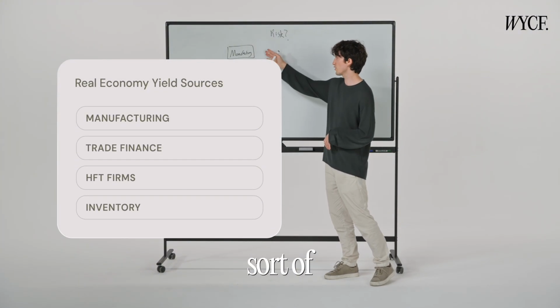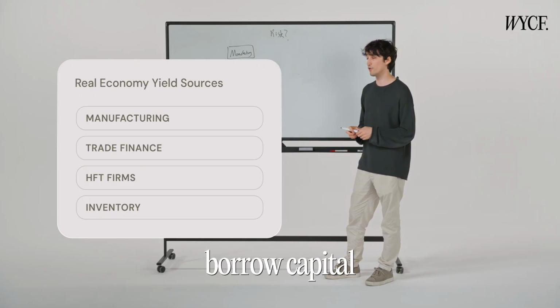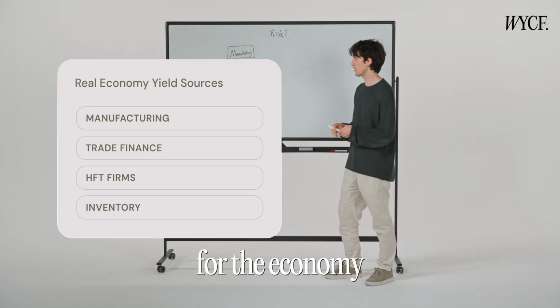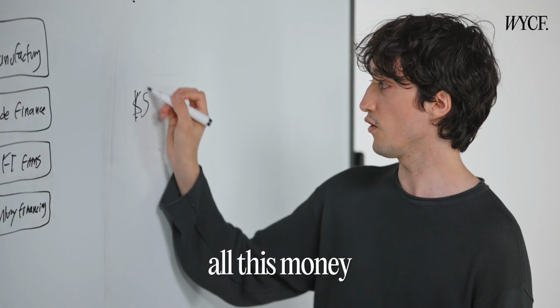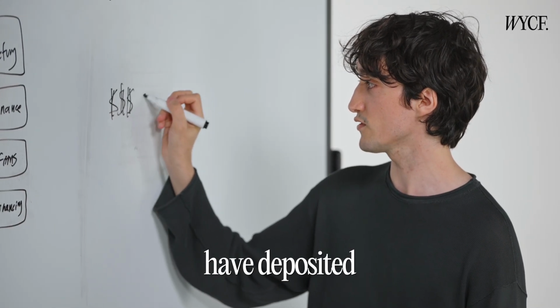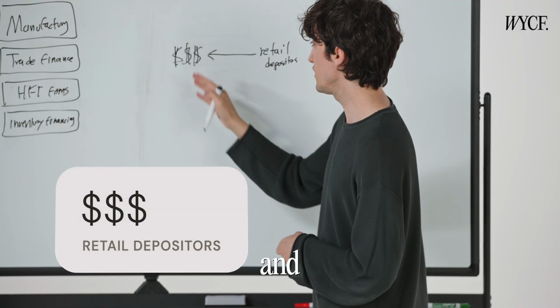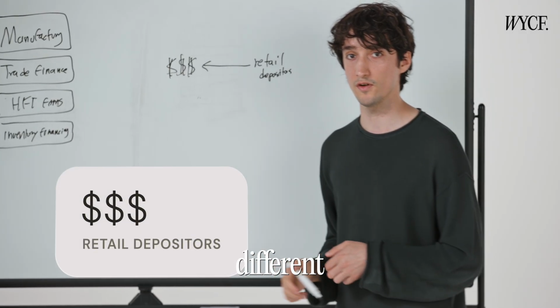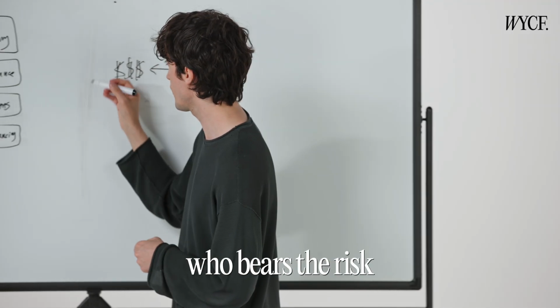So this is what the real economy looks like. There are different sorts of opportunities that arise, companies that want to borrow capital in order to produce value for the economy. The problem that we have is that we have all this money that our users have deposited. So this comes from retail depositors. And it's our job to allocate it to all these different opportunities and also protect them from the risk. So to answer the question, who bears the risk?